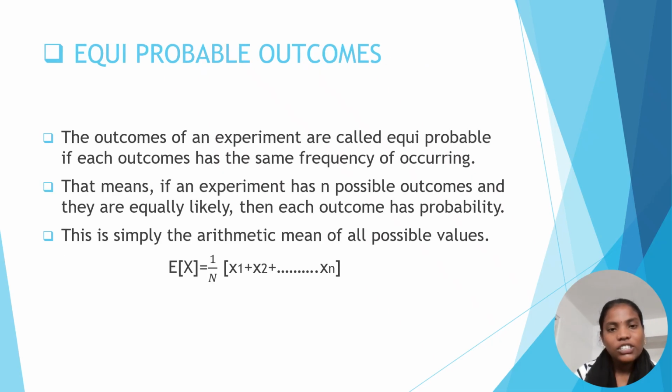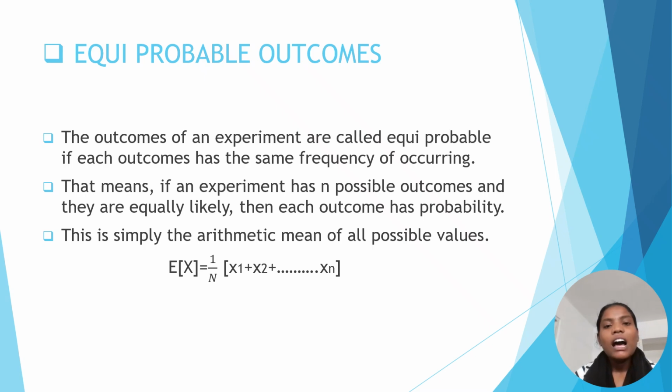In the expectation, a special case is equiprobable outcomes. The outcomes of an experiment are called equiprobable if each outcome has the same frequency of occurring. That means if an experiment has n possible outcomes and they are equally likely, then each outcome has probability 1 by n.